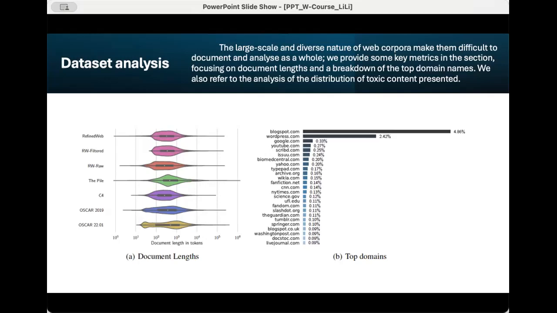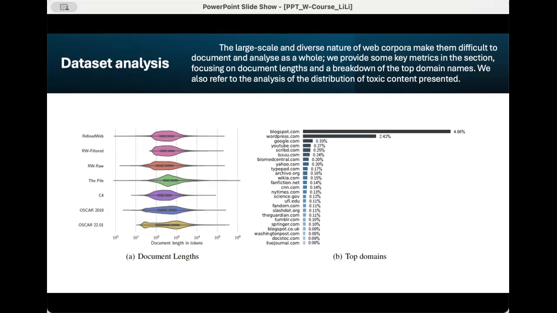A. We find the OSCAR datasets and RW-RAW to have similar document length distributions. Following filtering, most of the short documents are discarded from RW-filtered. As deduplication removes spans, it reintroduces shorter documents to Refined Web. We note the makeup of C4 and Refined Web to be relatively similar, with a longer tail of short documents for Refined Web. Finally, the Pile exhibits a unique makeup, with a long tail of both long documents (books, etc.) and short documents.